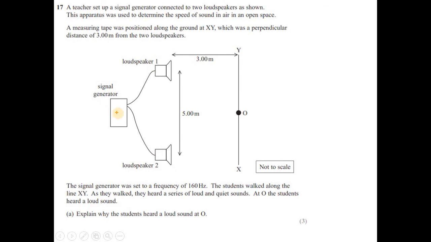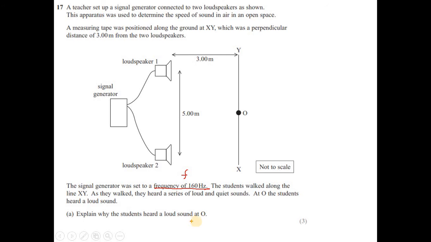Two loudspeakers from the signal generator, a 5 meter distance between the speakers, 3 meters away. This is the line XY. The signal generator was set to a frequency of 160 Hz. This is frequency f. The students walked along the line XY. As they walked, they heard a series of loud and quiet sounds. At O, the students heard a loud sound. Explain why students heard a loud sound at O.